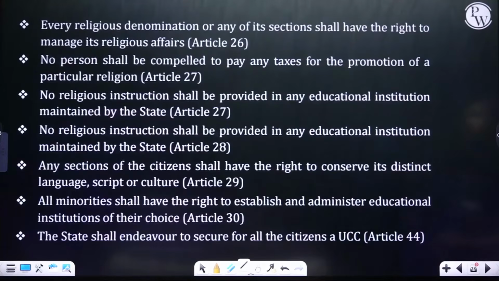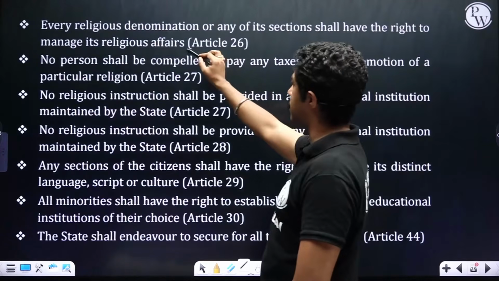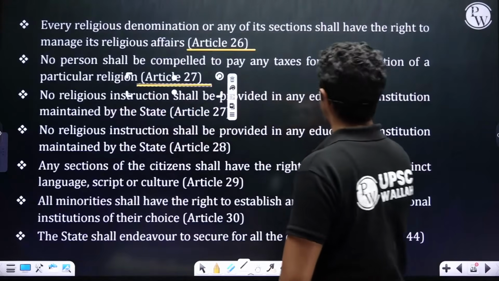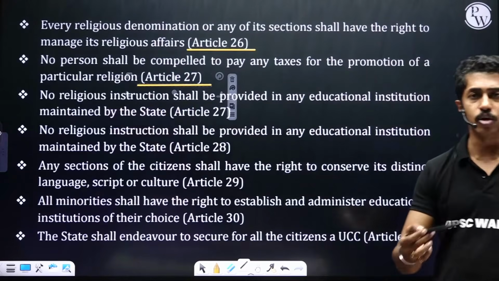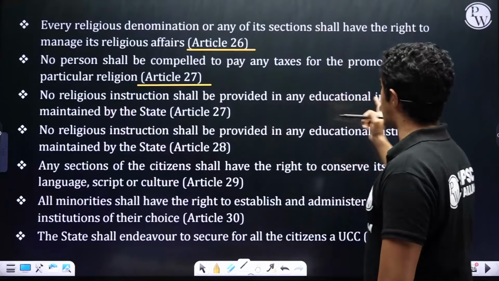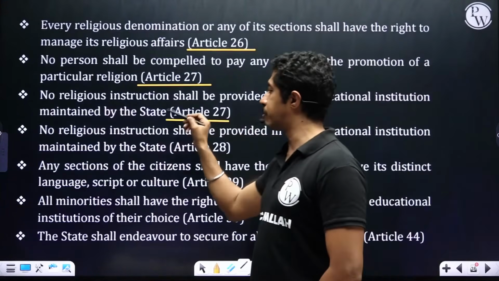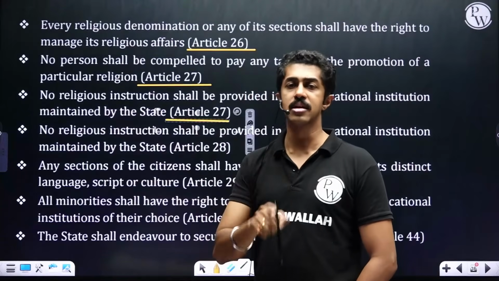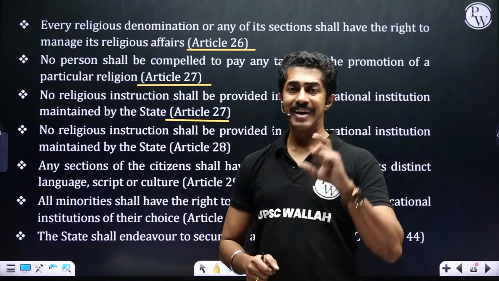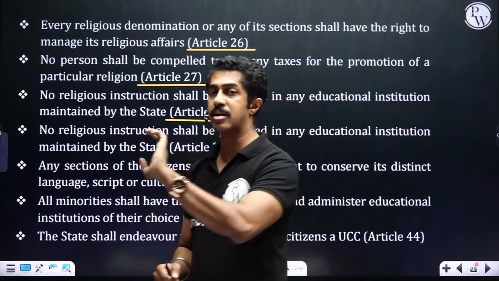Taking it further forward, every religious denomination or any of its sections shall have the right to manage its religious affairs. Article 26, religious freedom. No person shall be compelled to pay any taxes for the promotion of a particular religion. 27, no religious instruction shall be provided in any educational institution maintained by the state. That is the idea here. That is, if the state is funding that institution, religious instruction of a particular religion will not be given there.